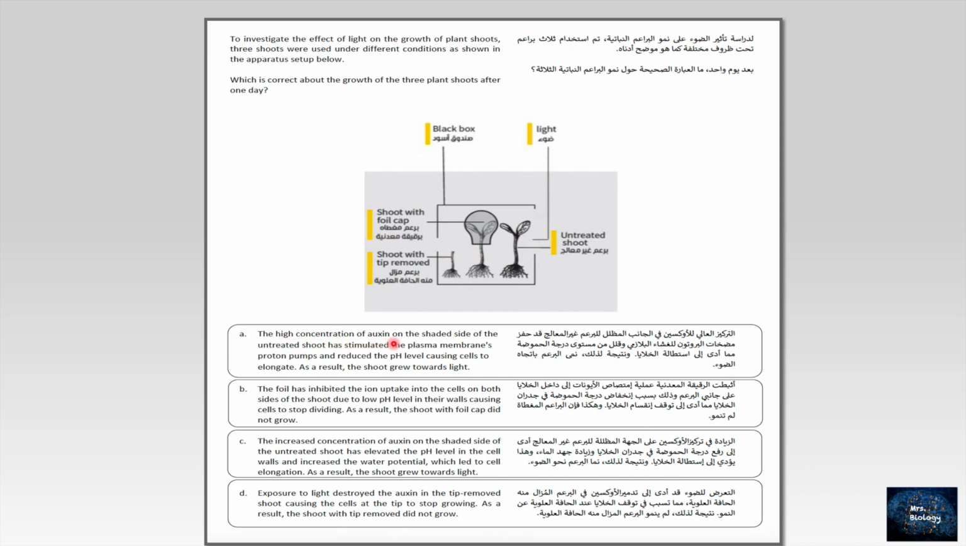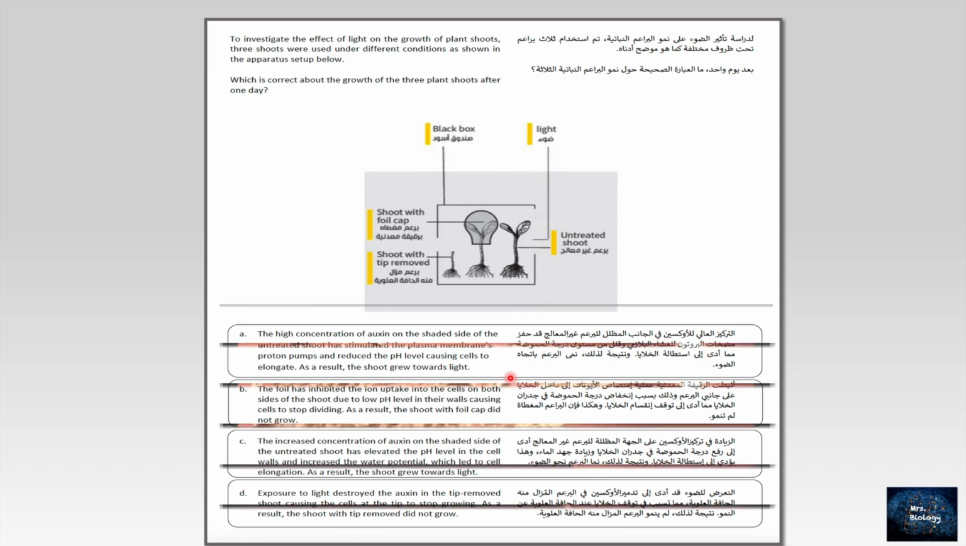The high concentration of oxygen on the shaded side of the untreated shoot has stimulated the plasma membrane's proton pumps and reduced the pH level, causing cells to elongate. As a result, the shoot grew toward light. That's right, 100%. This is the right procedure.